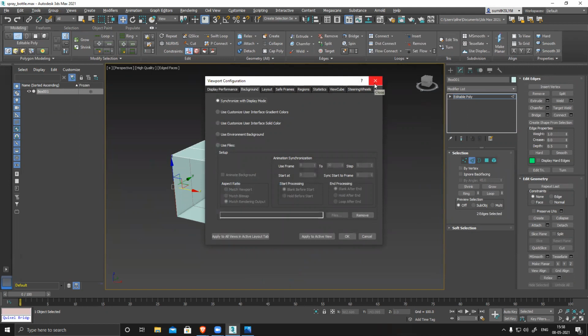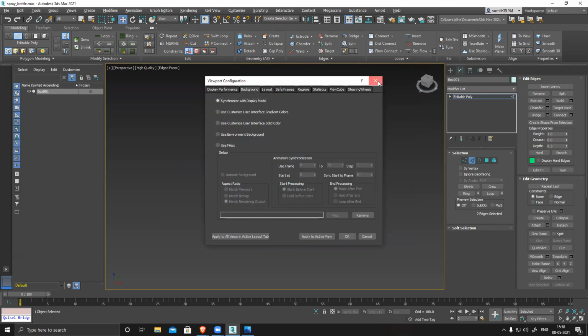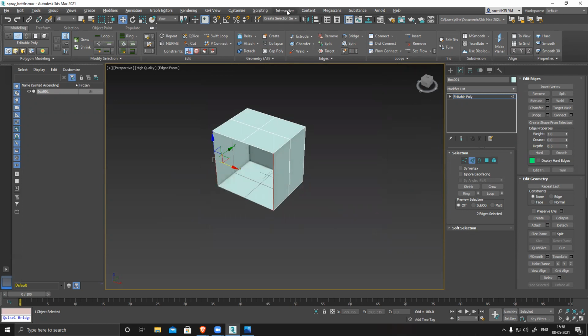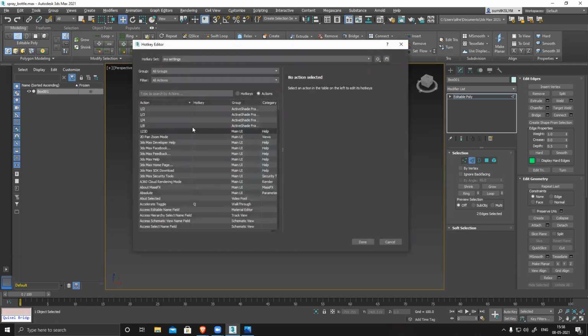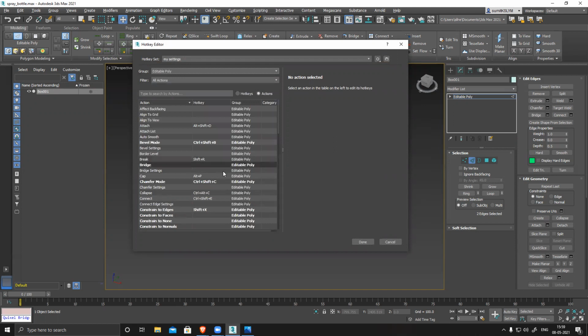I pressed it, but it didn't show any error. Alt P is for viewport configuration, that I'm aware of. Okay, let me see. This is weird. Okay, it's showing it's already conflicting with something.